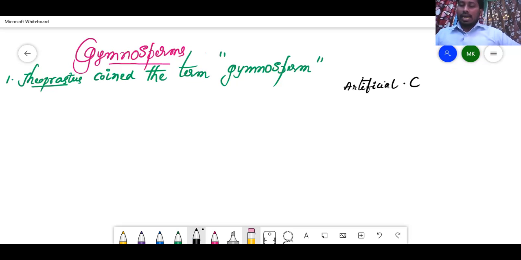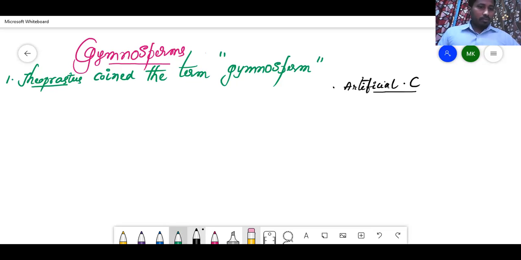Theophrastus is the scientist who took part in this artificial classification. Theophrastus, Caspar Bauhin, Carolus Linnaeus, Aristotle, Pliny the Elder, all these scientists proposed artificial classification in the beginning of this class.